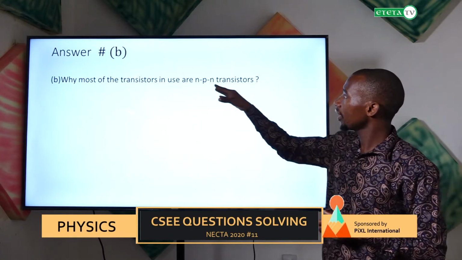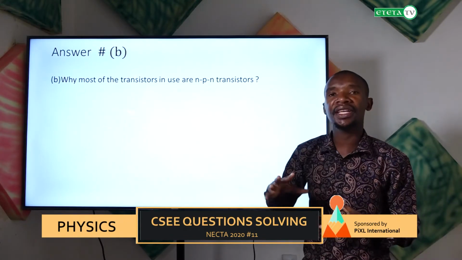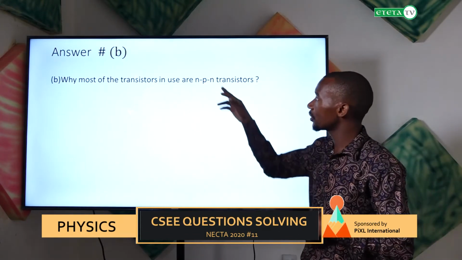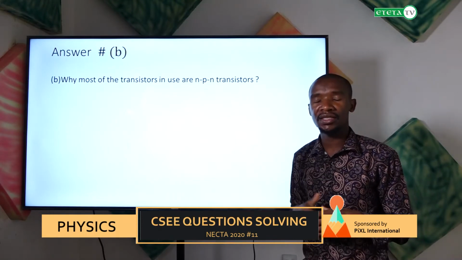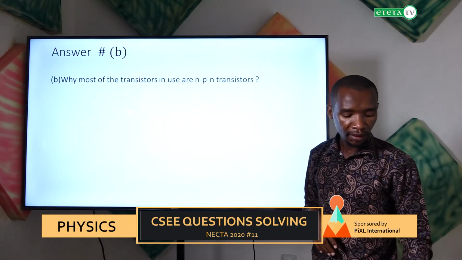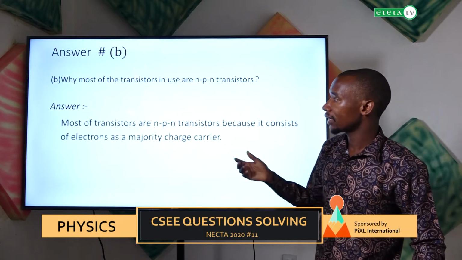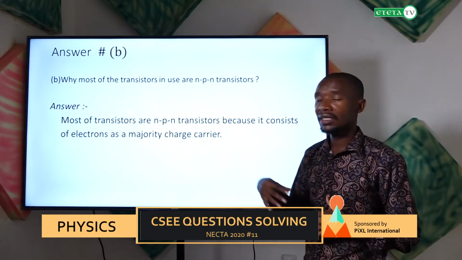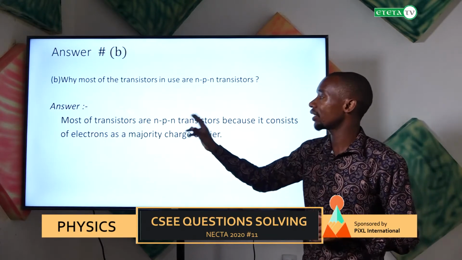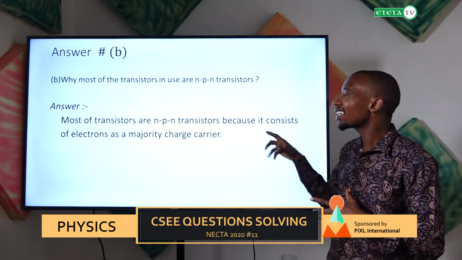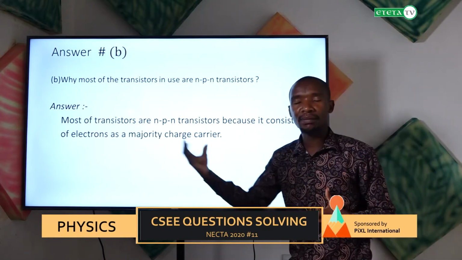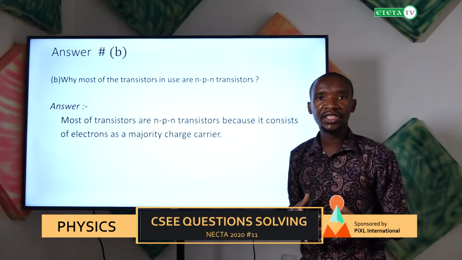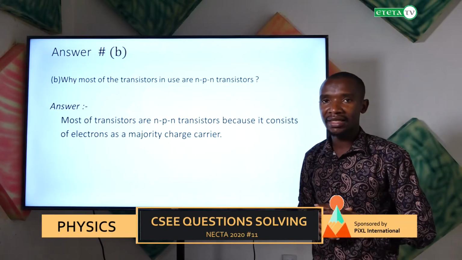Because we have NPN transistors and PNP transistors. So why in most cases do we use NPN transistors instead of PNP? The answer will be like this. Most of the transistors used in our daily life are NPN transistors because they consist of electrons as majority charge carriers. In NPN, majority charge carriers are electrons rather than what?